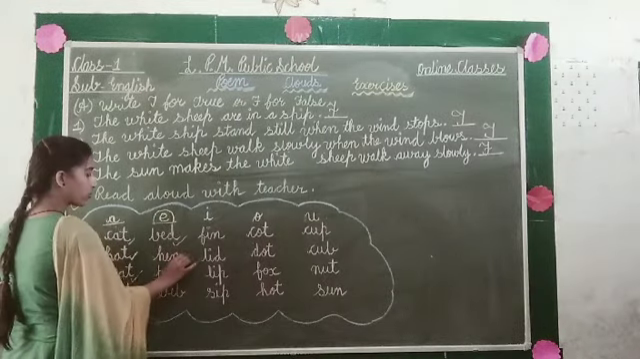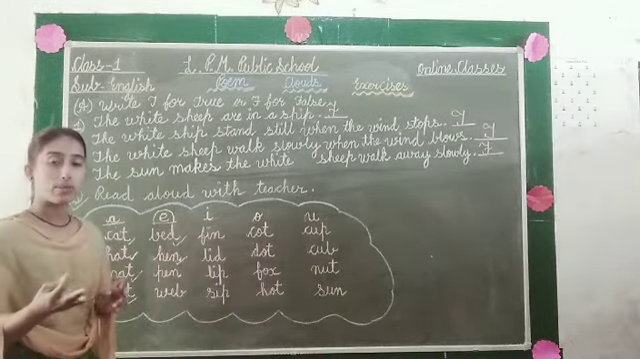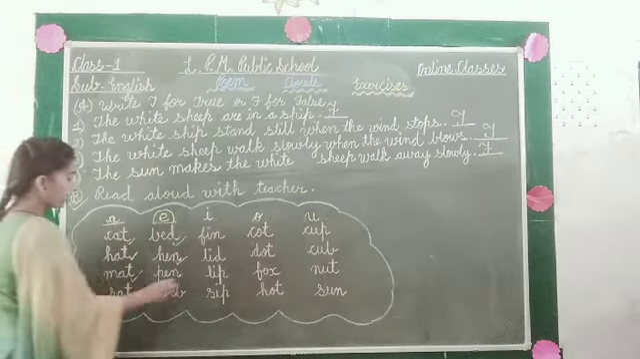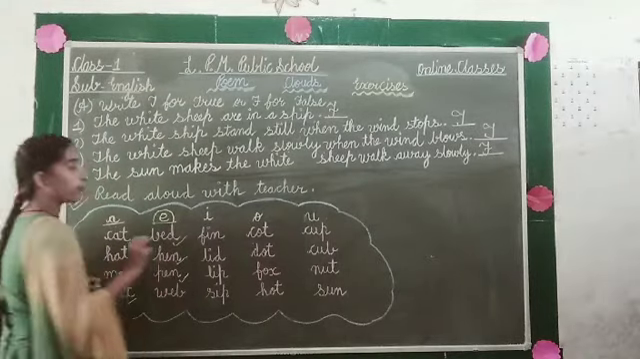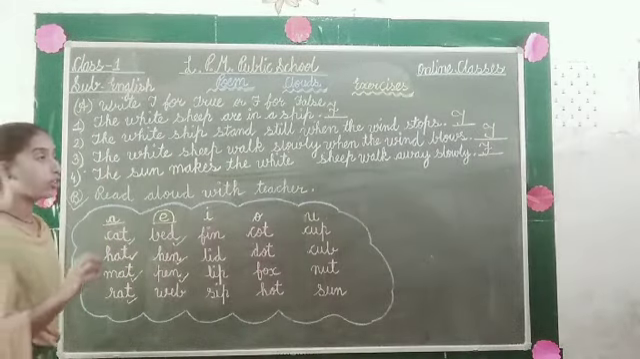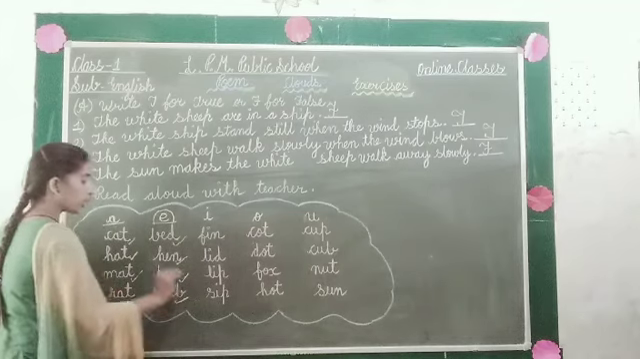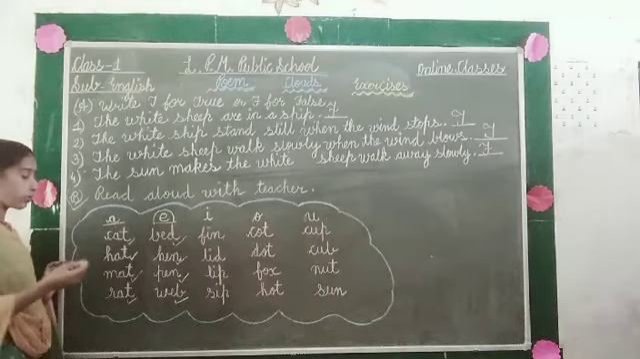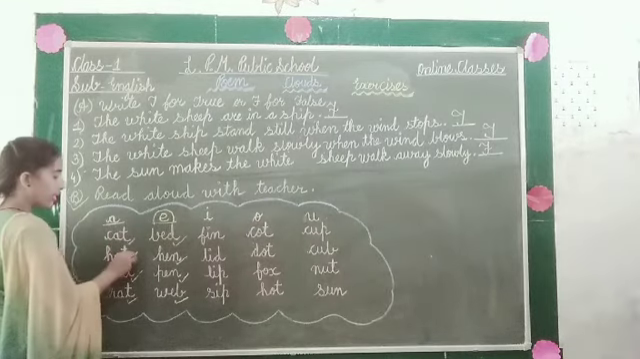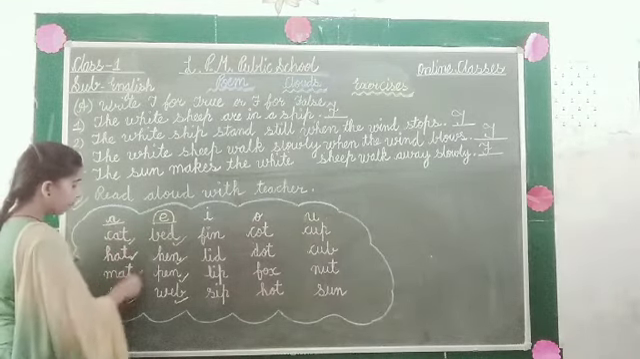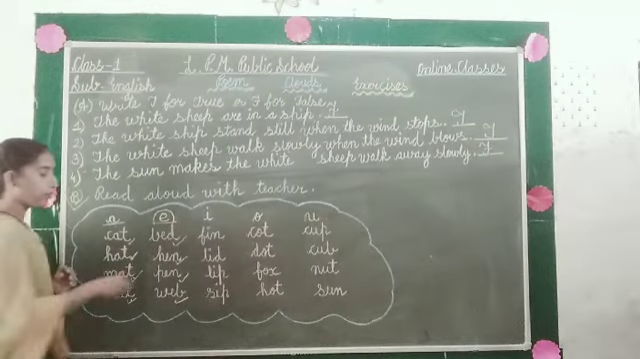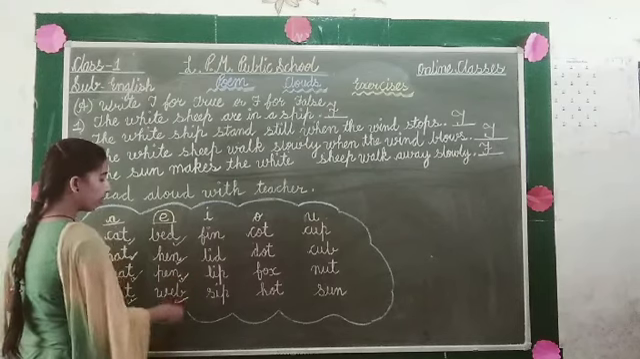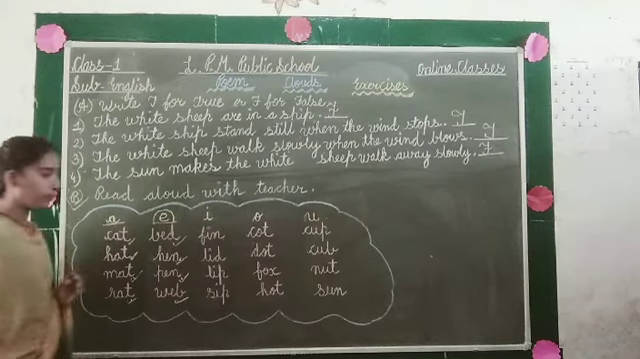After that, the next word is hen. What is the spelling of hen? H-E-N, hen. Now the next is pen. P-E-N, pen. Now the next, W-E-B, web. One more time we are going to read: C-A-T, cat, H-A-T, hat, M-A-T, mat, R-A-T, rat. After that, B-E-D, bed, H-E-N, hen, P-E-N, pen, and W-E-B, web.